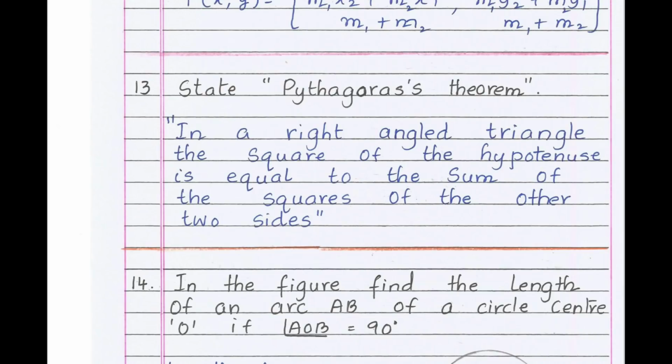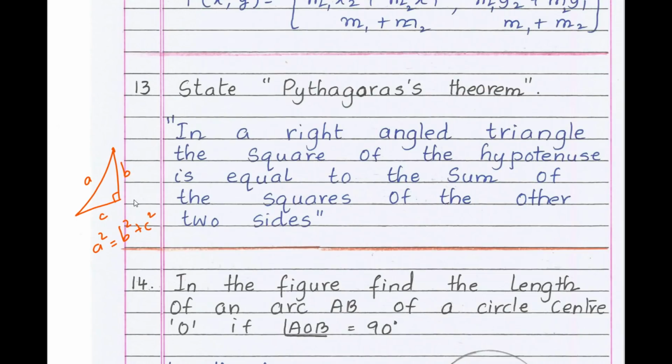State Pythagoras theorem. Statement questions will be also very important from the unit triangles and from the circles. So state Pythagoras theorem. It states that in a right angle triangle, the square of the hypotenuse is equal to the sum of the squares of the other two sides.